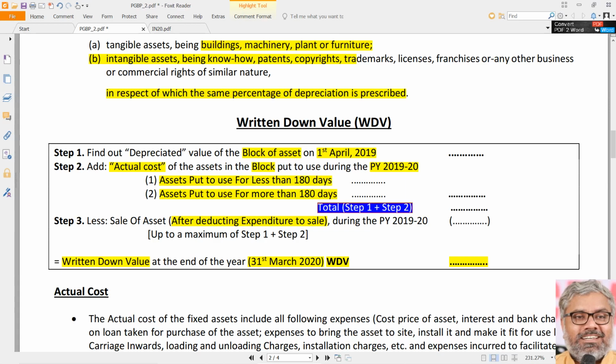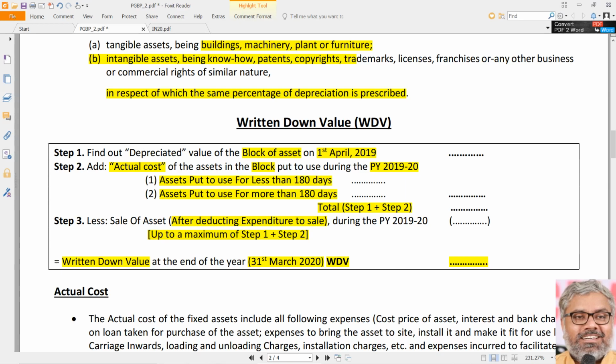And how much of this can be the maximum amount of step 3? Up to a maximum of step 1 plus step 2 only. Because if the sale proceeds are more than the total of step 1 and step 2, that means written down value becomes negative. Is there something called negative written down value? That is ridiculous. Is there something called negative depreciation? That is absolutely ridiculous. So this step 3 cannot exceed the total of step 1 and step 2. That has to be also kept in mind.